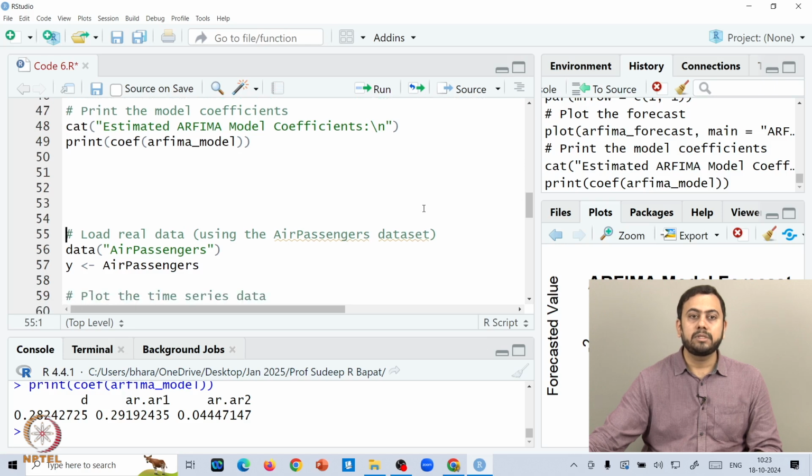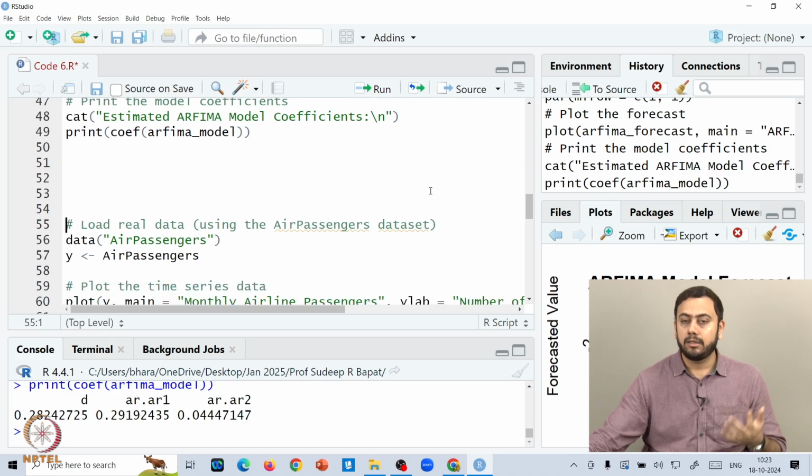Okay, so now the last thing we will do in this code is implement the Arifima process on some real data, because otherwise how would you figure out if the Arifima process is indeed making sense or not? For that matter, we will again use the air passengers data that we discussed earlier. We have been using the same air passengers data again and again just to keep some consistency. If I bring in some random data every time, then there would not be any connection between what is going on in that particular session and what we studied in some earlier practical session, and so on.